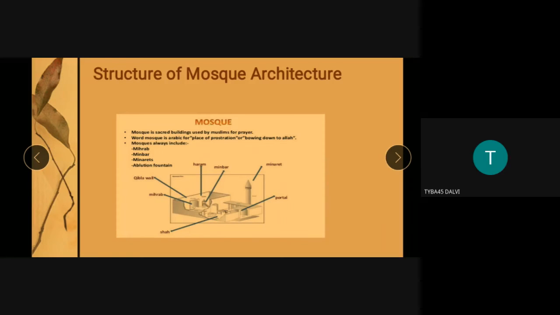In earlier times, mosques were constructed completely with mud and brick, very initial. Even in early temples, or in proto-historic and early construction in ancient India, we see prominent use of mud and bricks.